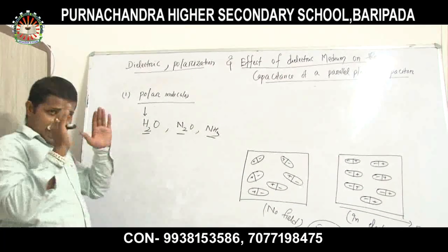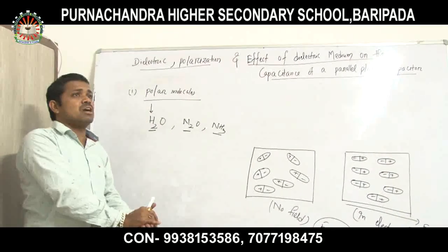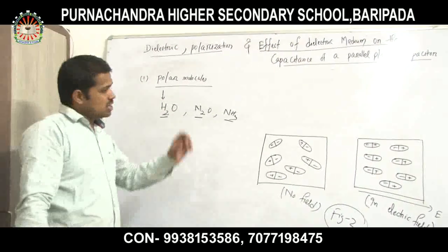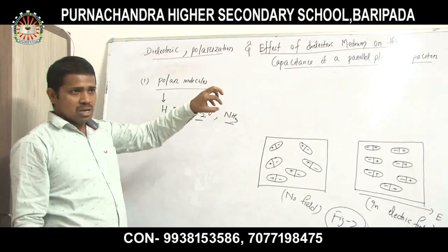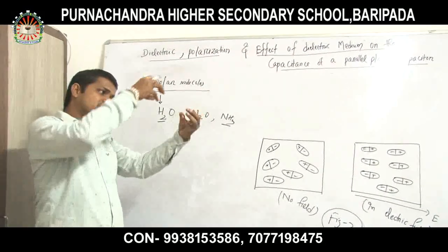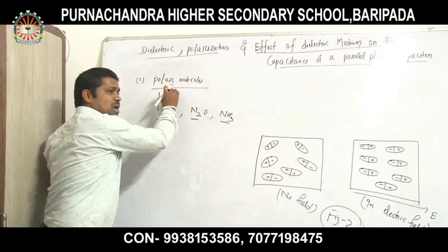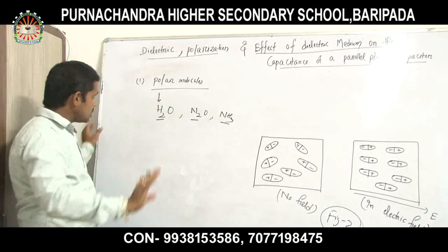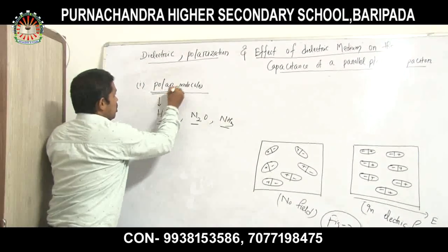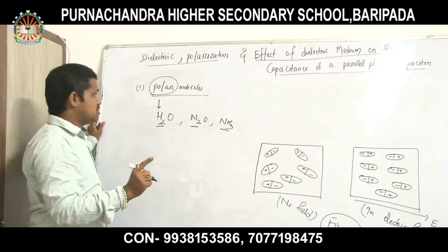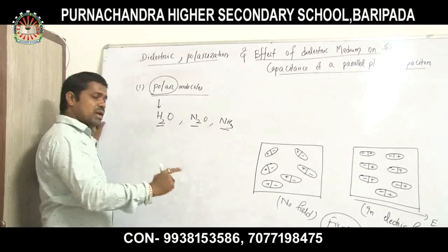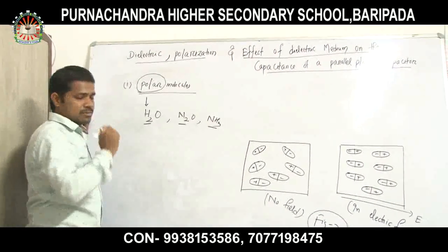Now, as we have just discussed, in the non-polar molecules the center of gravity of the positive charges and the center of gravity of the negative charges coincide in the general sense. But in the case of a polar molecule, this is not happening. As the name is polar, that means there is a permanent dipole developed there.